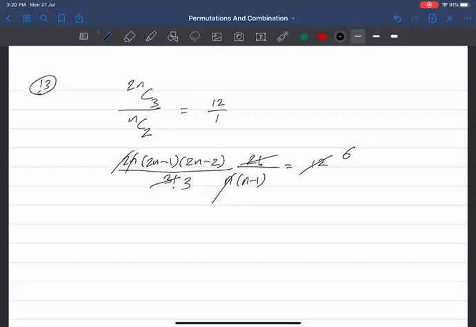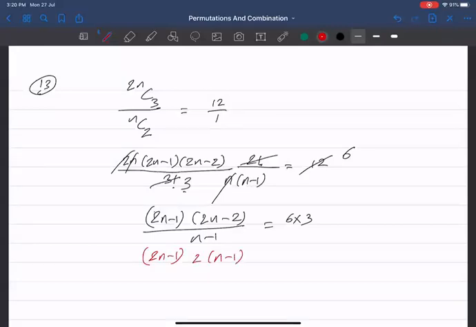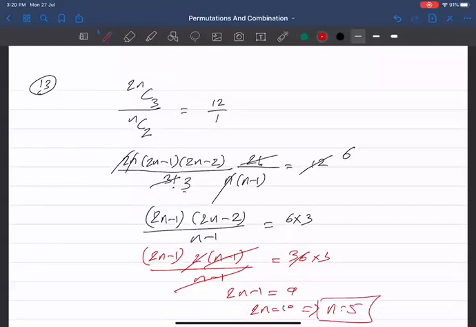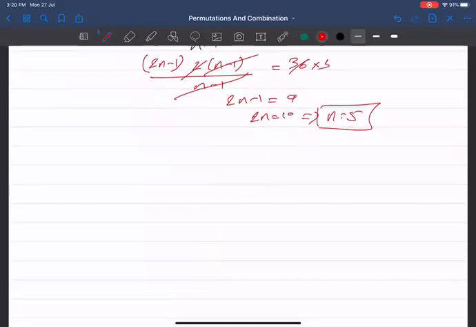Okay. So this 3 will go on the other side, and I'll get 2n minus 1, 2n minus 2 over n minus 1 is equal to 6 into 3. Now wait, ये 2n minus 2 है ना, उसमें से भी 2 निकाल सकते हैं हम लोग. So वो कैंसिल हो जाएगा. So it will be 2n minus 1, 2 times n minus 1 over n minus 1 is equal to 6 into 3. So n minus 1 गया. ये जाएगा 9 is equal to 2n minus 1, 2n equal to 10, n equal to 5. ठीक है, got that.